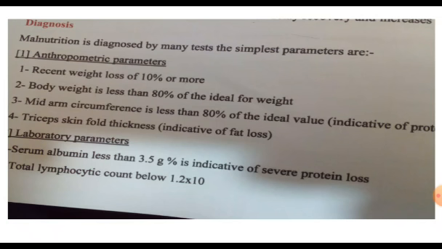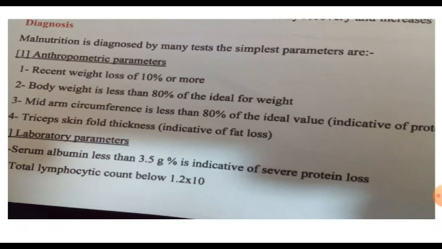Mid-arm circumference: we measure the mid-arm circumference. If it is less than 80% of the ideal mid-arm circumference for the patient, this indicates malnutrition.